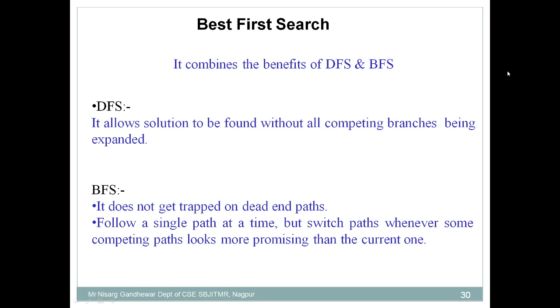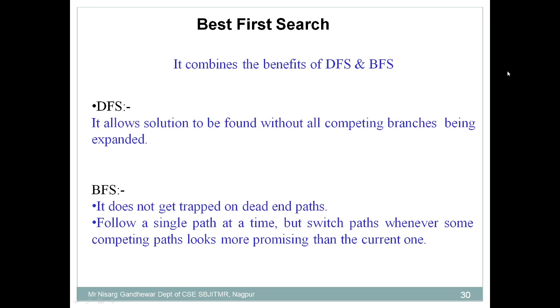The benefit of DFS is that it allows a solution to be found without all competing branches being expanded, because DFS has the capability to explore one path to the deepest level. So maybe a solution can be found without all competing branches being expanded. This is the benefit of DFS, and it is added in best first search.